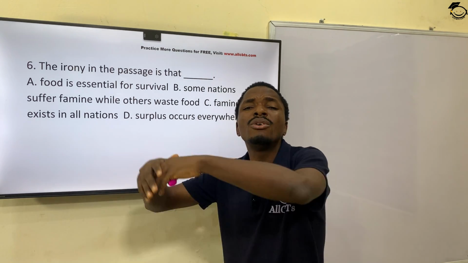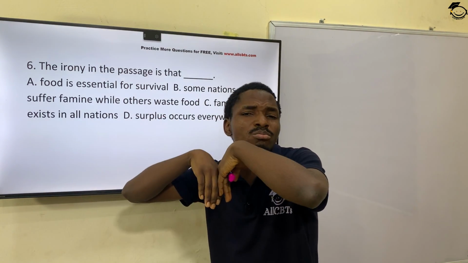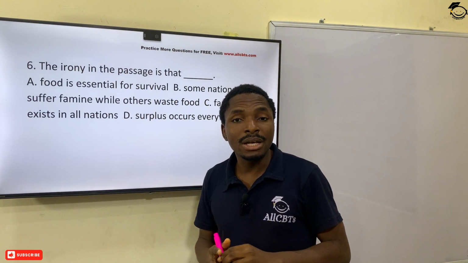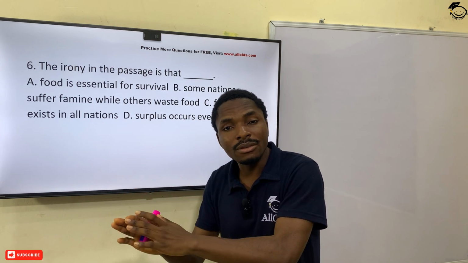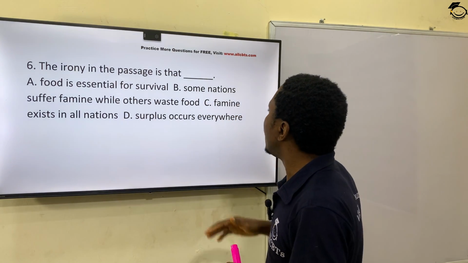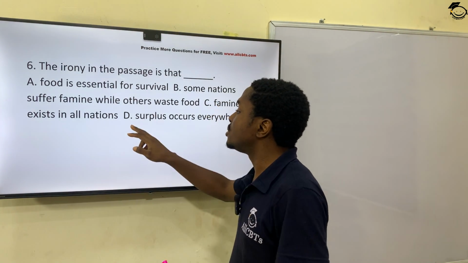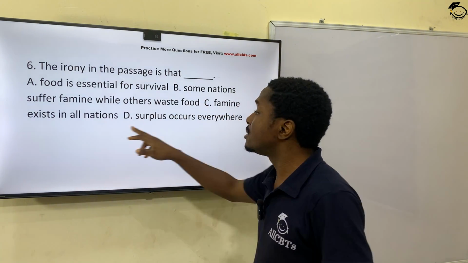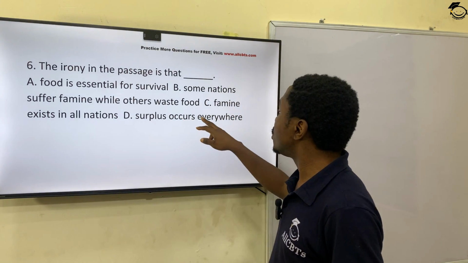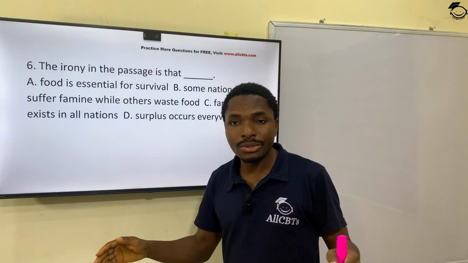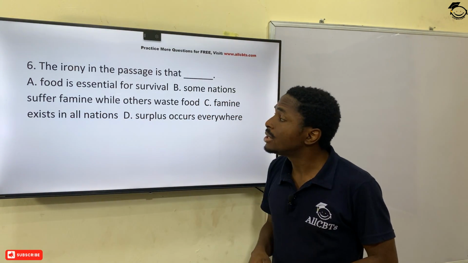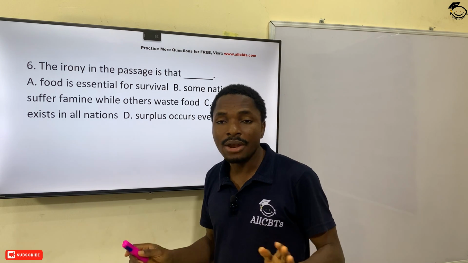Okay, some have more than enough. They eat and just throw to the dogs or just trash the remnant, while some are really looking for that remnant. It's an irony of life. Okay, so we have: famine exists in our nation. These ones are facts. Famine exists in our nation, it's a fact. Food is essential for survival, fact. Surplus occurs everywhere, fallacy. It's false. So the only irony here is some nations suffer famine while others waste food. It's an irony of life.